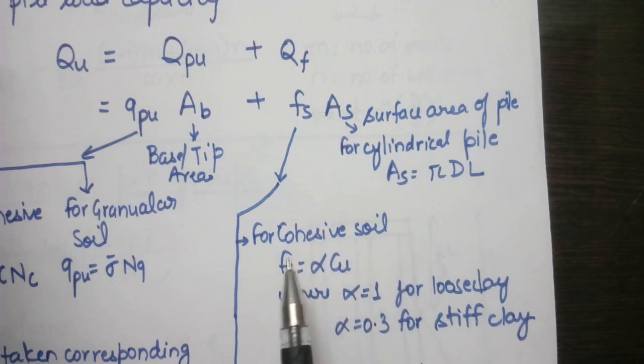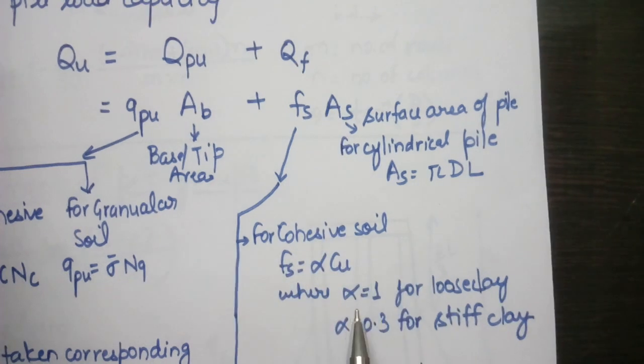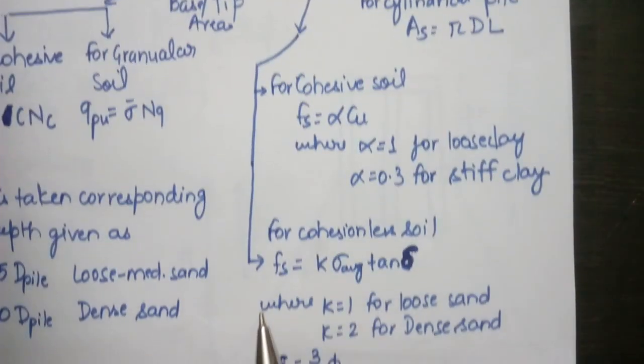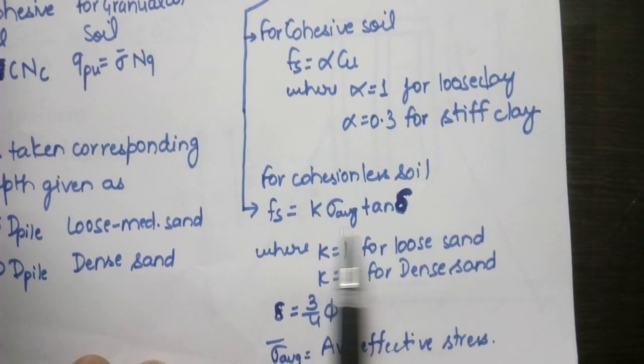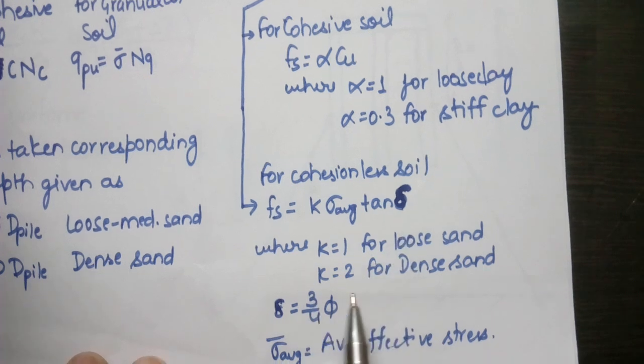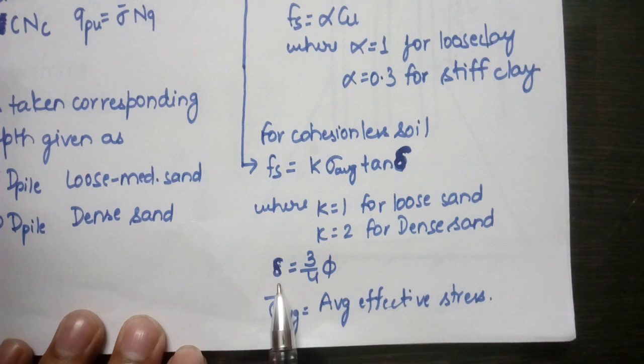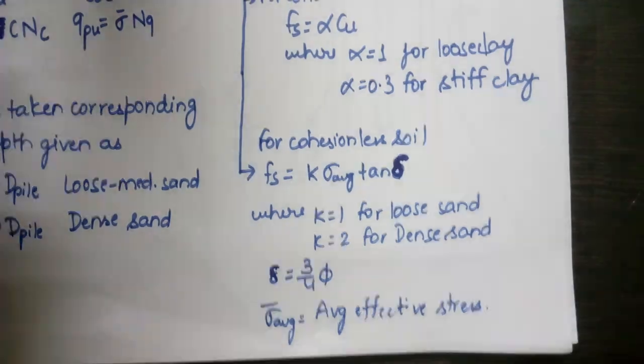The value of f_s for cohesive soil is alpha C_u, where the value of alpha equals 1 for loose clay and alpha equals 0.3 for stiff clay. For cohesionless soil, f_s equals K into sigma average into tan delta, where the value of K equals 1 for loose sand and K equals 2 for dense sand. Delta value equals 3/4 of the angle of internal friction, and sigma average is the average effective stress from the top of the soil layer to the bottom of the pile.